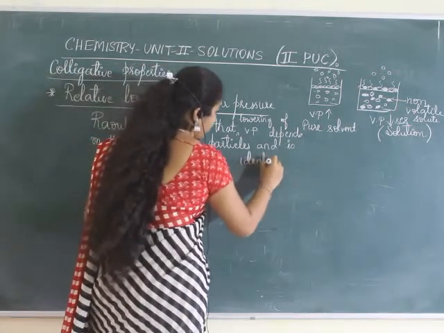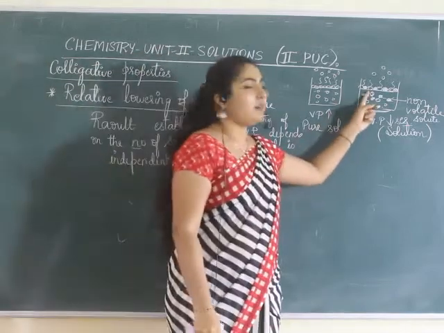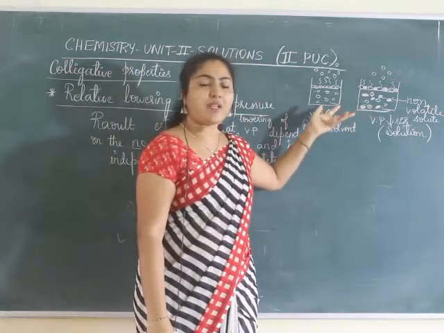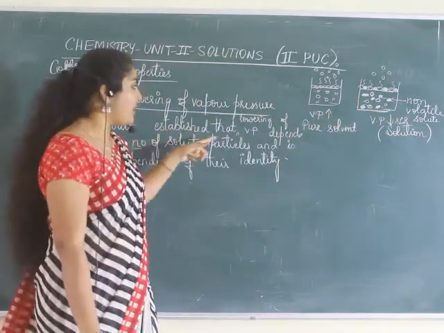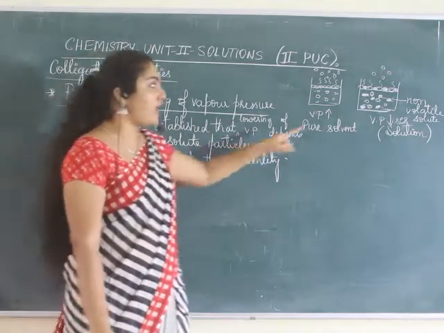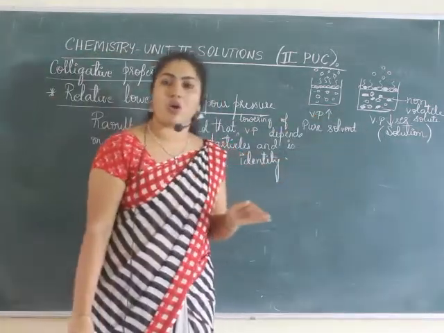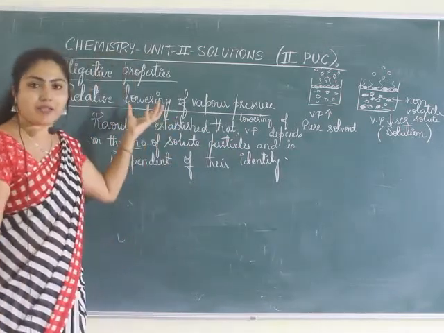Do you agree with this? Yes, because see here, based on how many solute particles are present, vapor pressure is decreasing. So Raoult said the lowering of vapor pressure depends on the number of solute particles but not on the nature of the solute particles. Hence it is a colligative property.